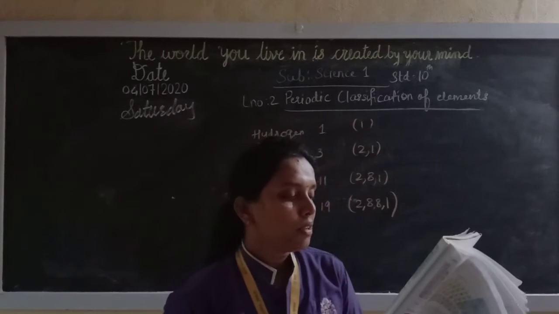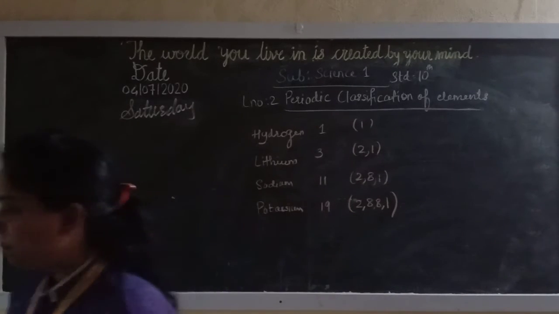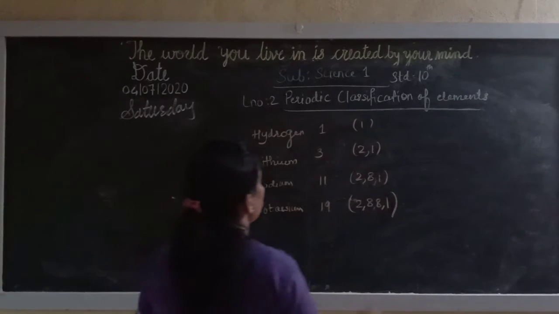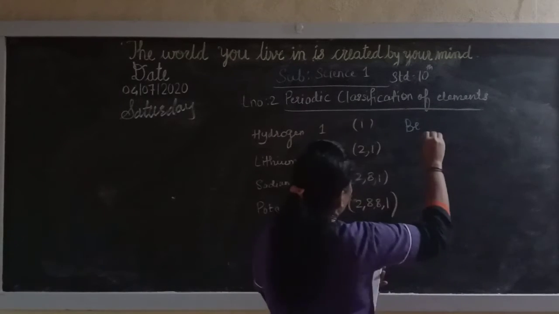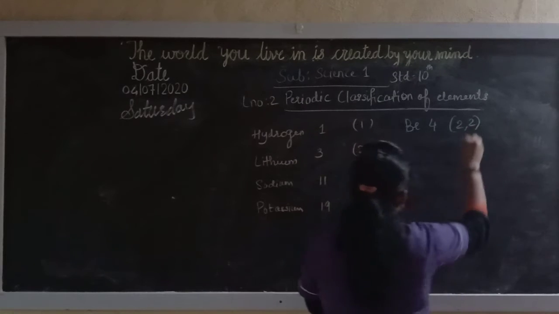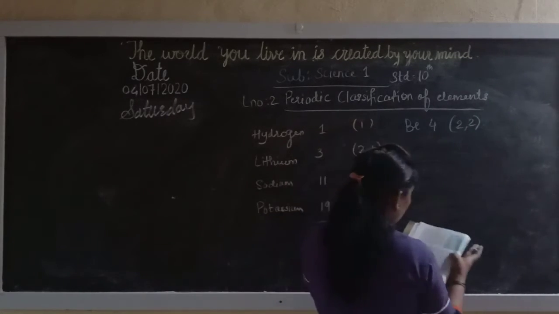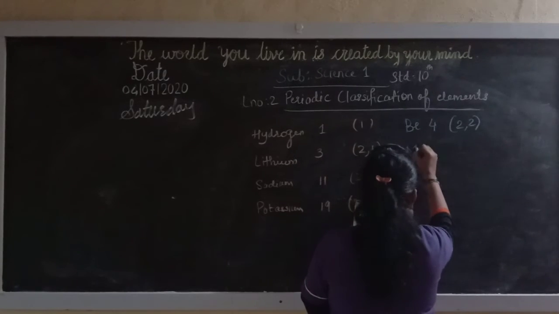beryllium, magnesium, calcium belong to group 2. Now if you see, beryllium has atomic number 4, so its electronic configuration will be 2, 2. Next is beryllium, magnesium.